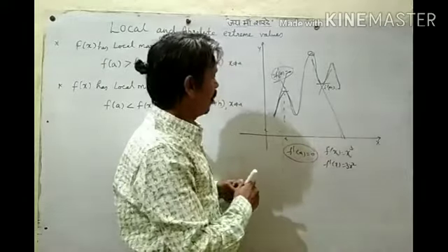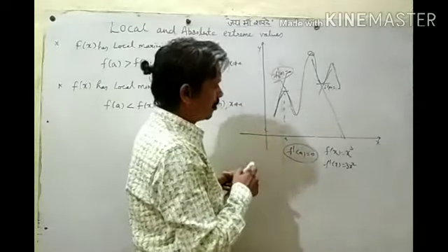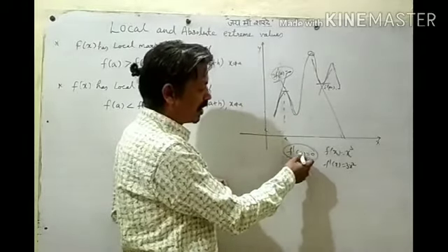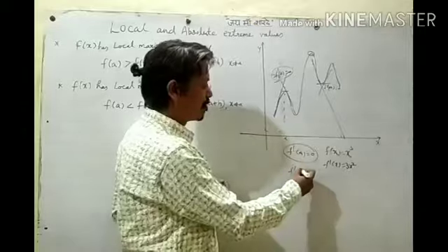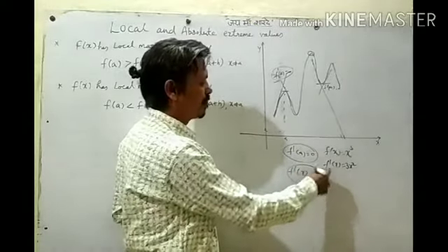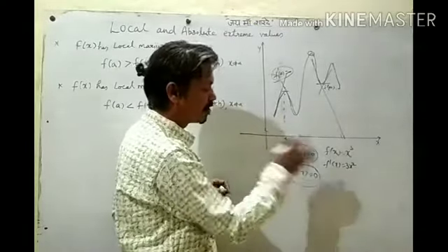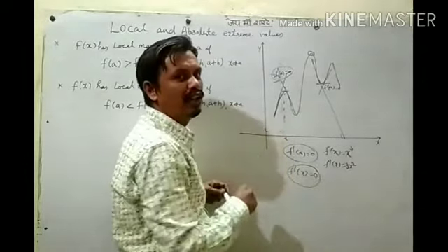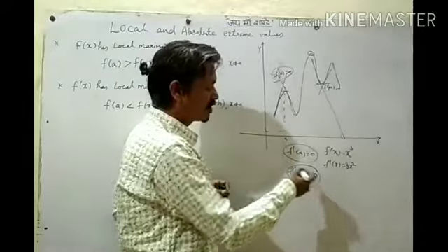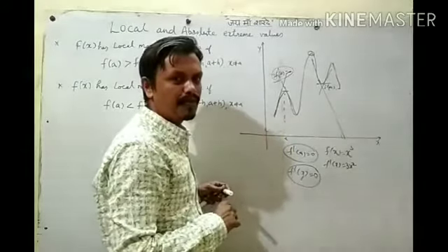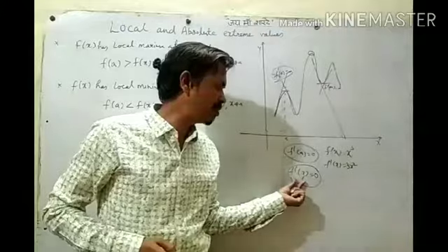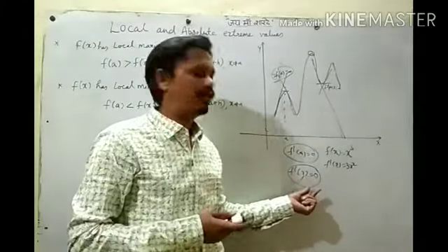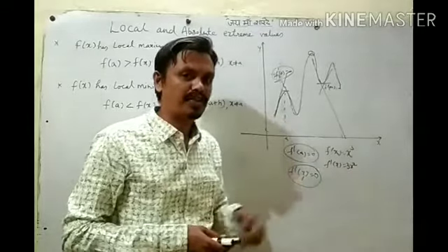One more thing. The values of x at which f dash of x becomes 0, but the function does not have a maximum value or minimum value, are called stationary points. The point at which f dash of x becomes 0, but at that point the function does not attain a maximum or minimum value, is called a stationary point.